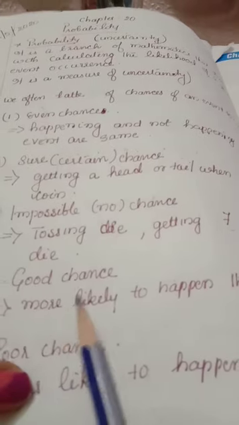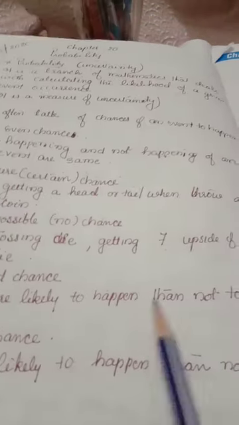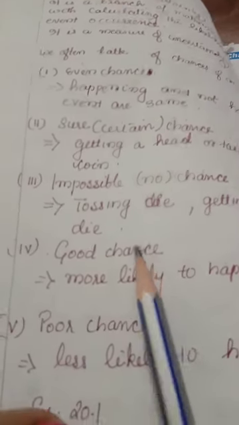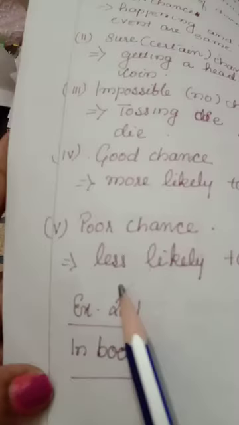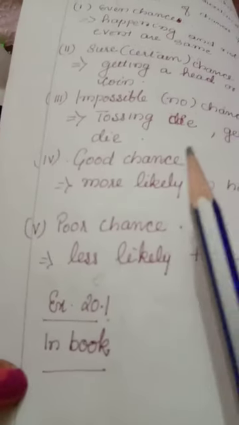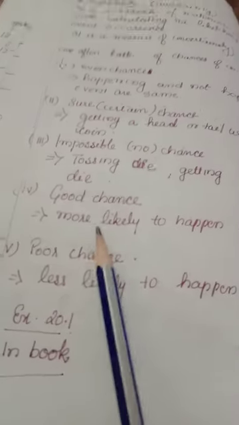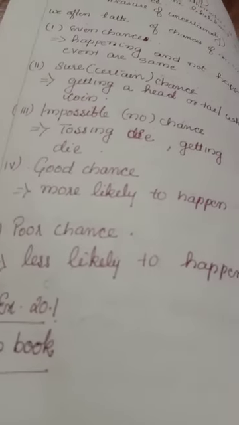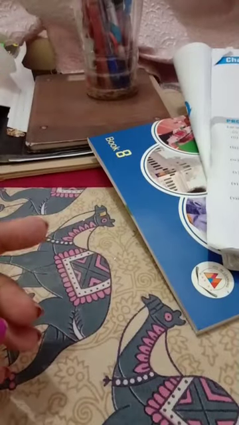Otherwise, no chance. Good chance means more likely to happen than not to happen. Poor chance means less likely to happen than not to happen. That is called a poor chance. For good chance, we will discuss examples in the exercise. Through the exercise you can understand very clearly. Okay, see, take exercise 20.1. Exercise 20.1.